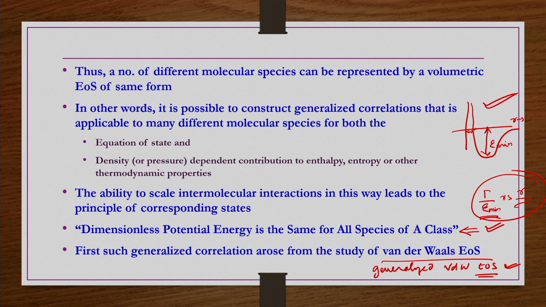However, for any equation of state with only 2 constants it is easy to get, but if you have more than 2 parameters as constants, then a correction is required in terms of the acentric factor. Those things we will see later in the course. But let us start with the van der Waals equation of state.